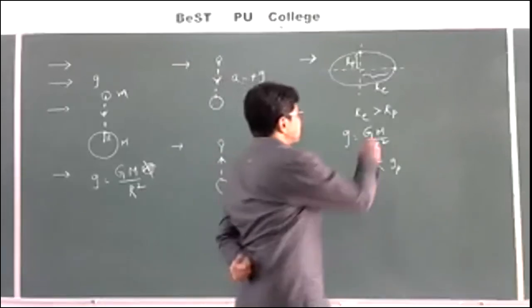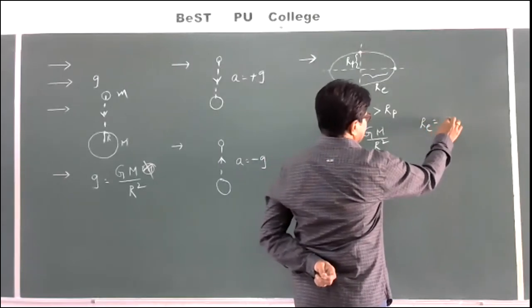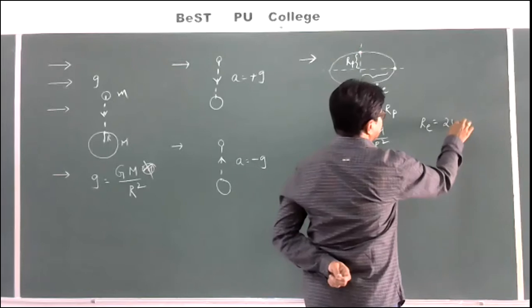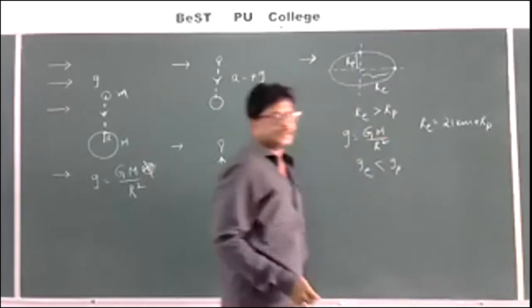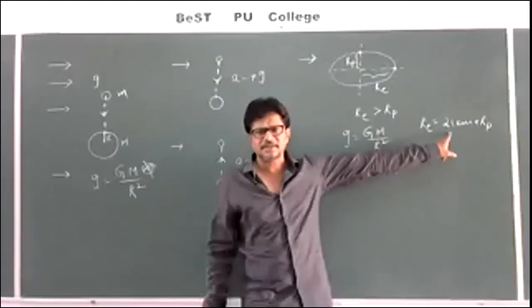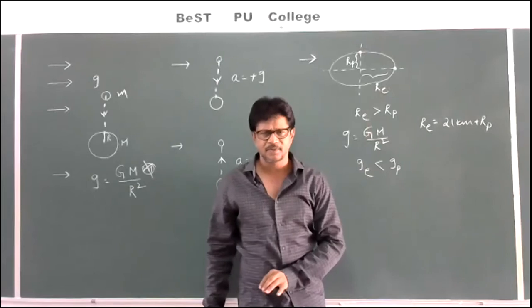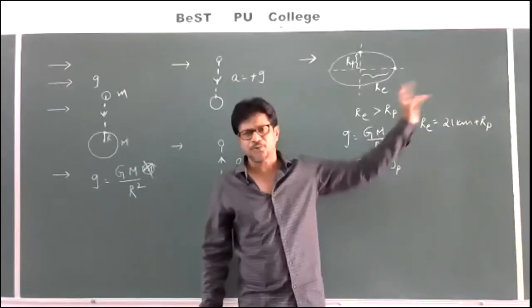Here the equatorial radius is just 21 kilometers greater than the polar radius. So 21 kilometers is not a big issue. Why?